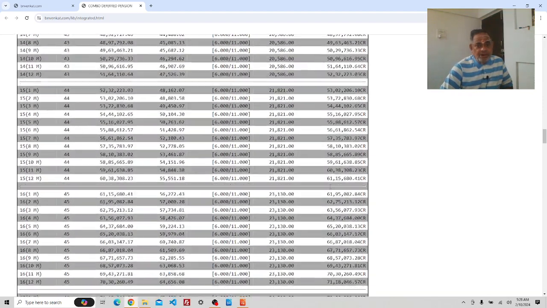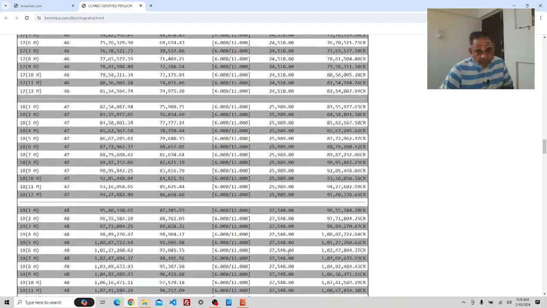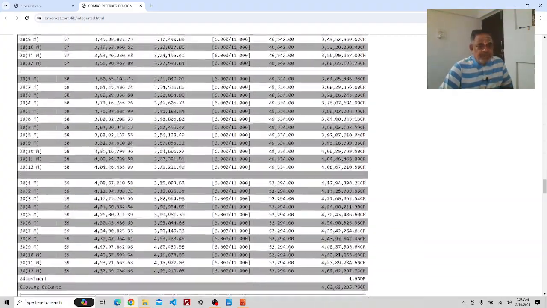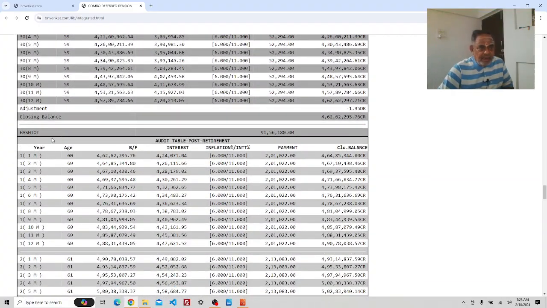One word about the corpus. Corpus now generated at the age of 59, that is the 30th year, 59 end, that is 60th year beginning. The corpus is 4.62 crore, 4 crore 62 lakh 62,295.